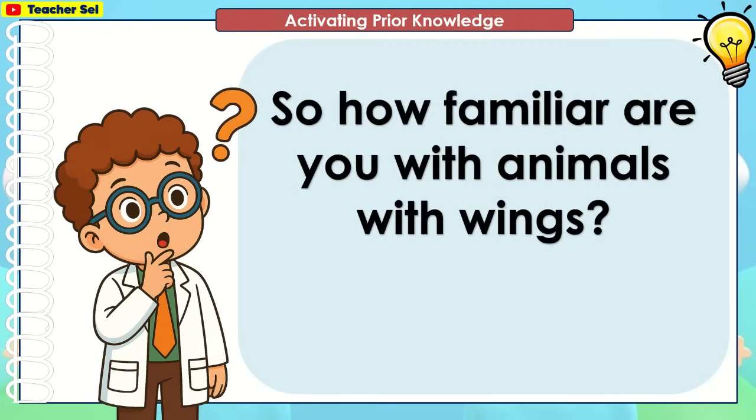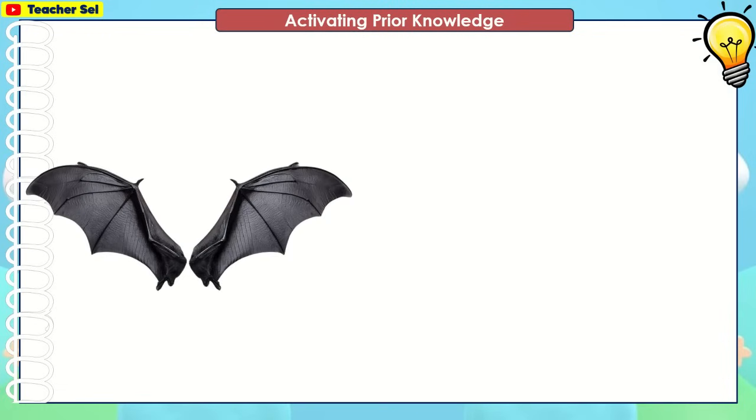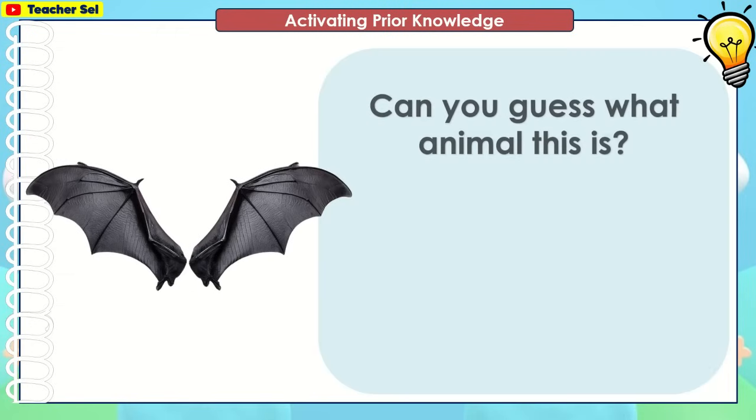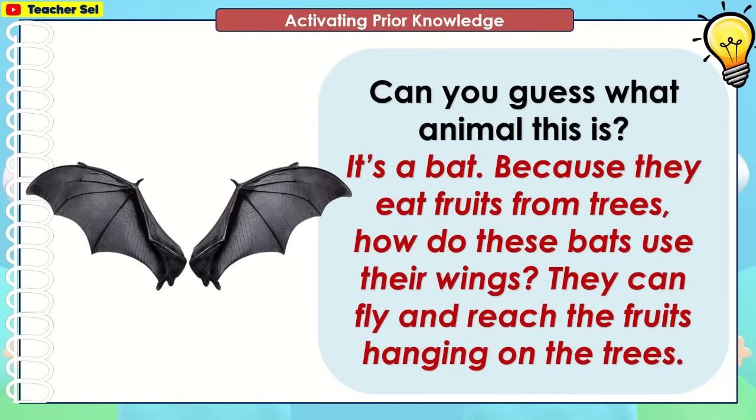So how familiar are you with animals with wings? Let's have a guessing game. Can you guess what animal this is? It's a bat. Can you guess what animal this is? It's a bat because they eat fruits from trees. How do these bats use their wings? They can fly and reach the fruits hanging on the trees.